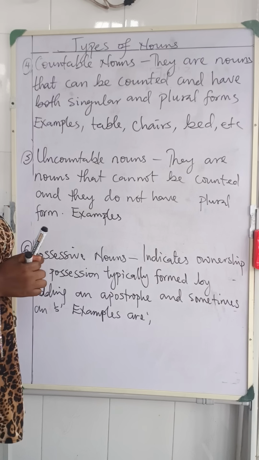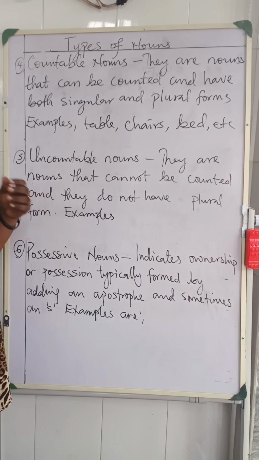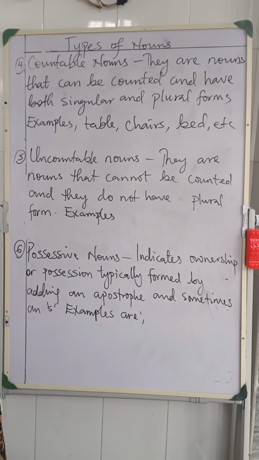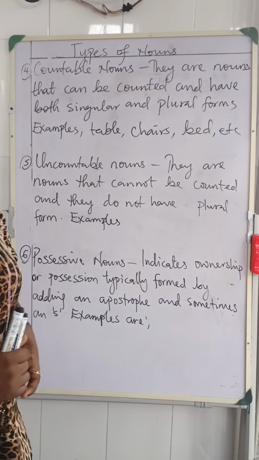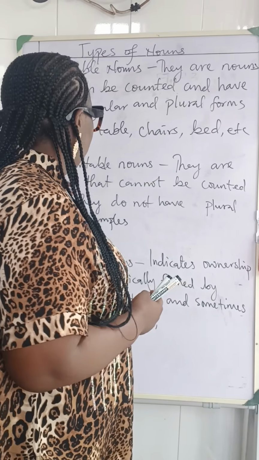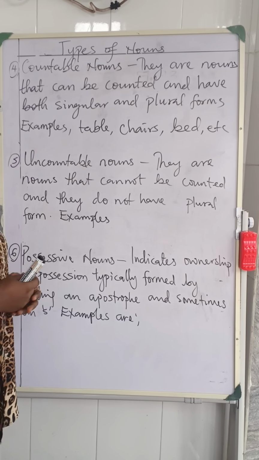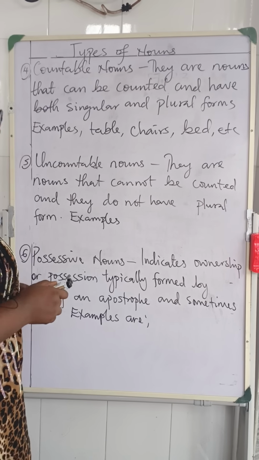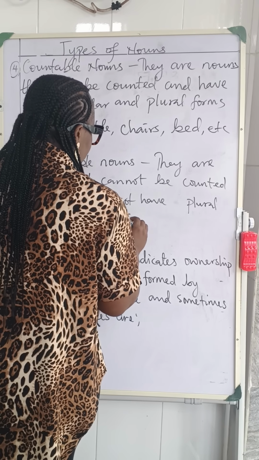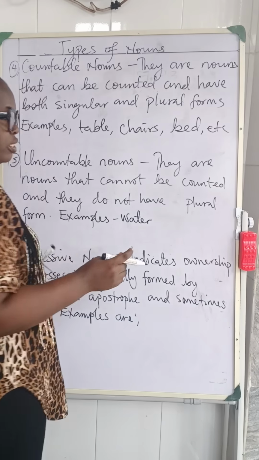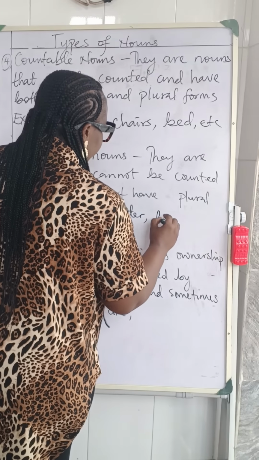Now, uncountable nouns, which are the direct opposite of countable nouns, are nouns that cannot be counted. They do not have plural forms. We can also use partitives for uncountable nouns, right? We can use partitives for them. An example of an uncountable noun is water. Can you count your water? You cannot count water. You can ask, please, can you give me some water? You can even say bread. You know we can't count bread.